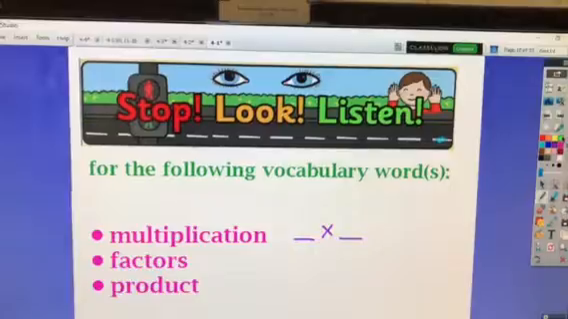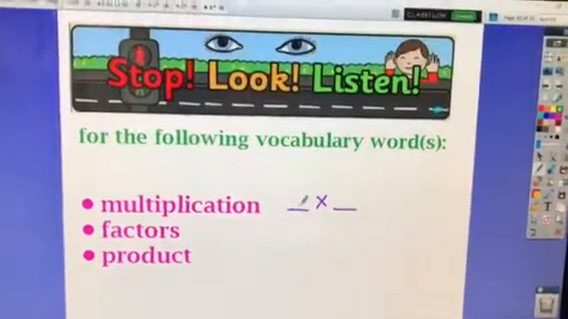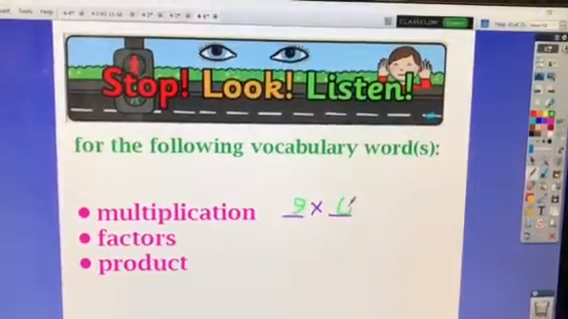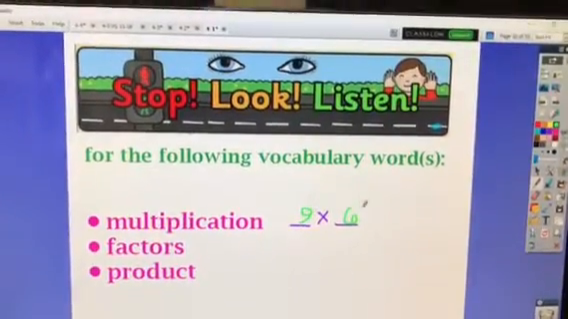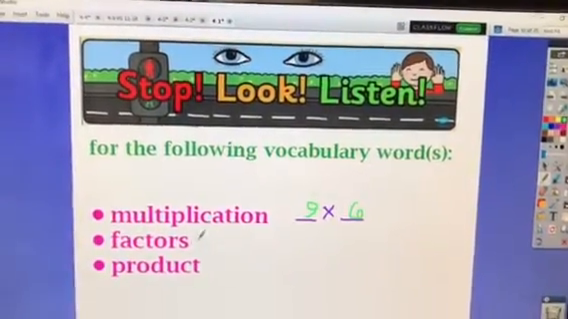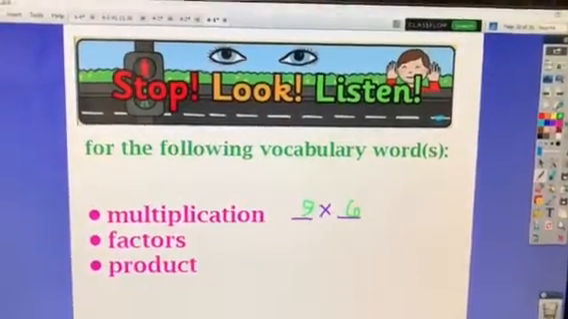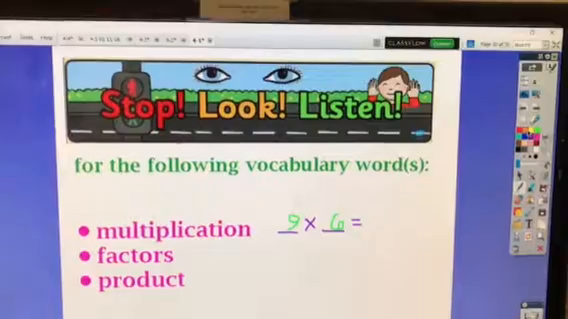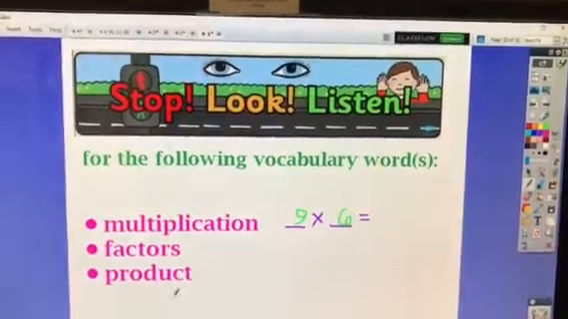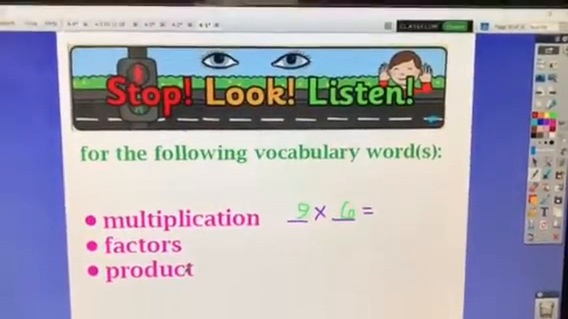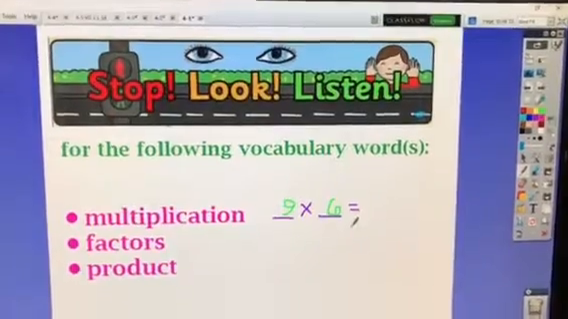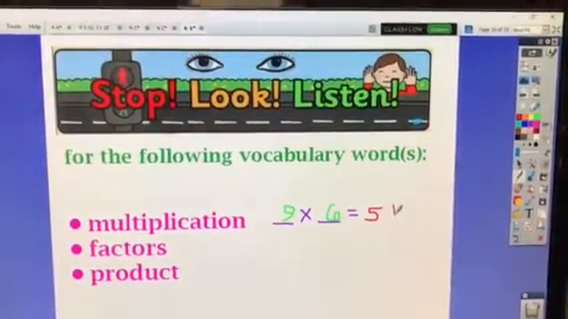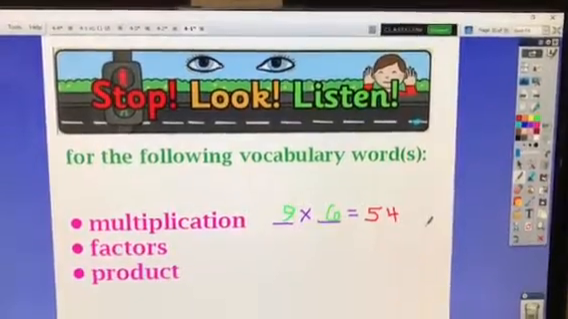So the factors. The factors are the numbers that we multiply together. So if I say 9 times 6, 9 and 6 are the factors. Then when it comes time to writing the answer, we don't want to just say that it's the answer. We want to refer to its math name, which is the product. So the product is the answer in multiplication. 9 times 6 is 54.